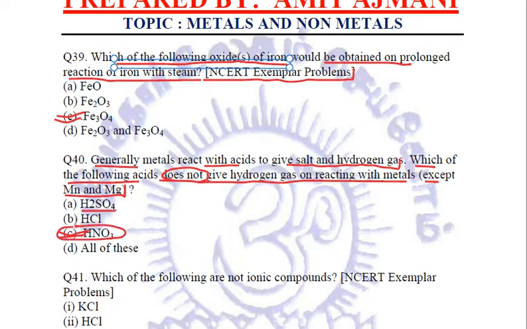H2SO4, sulfuric acid and HCl, they liberate hydrogen gas when reacted with metals, but nitric acid is a strong oxidizing agent. So except manganese and magnesium, no other metal reacts with nitric acid and produces hydrogen, because that hydrogen is oxidized into water. So C, HNO3 is the right answer.